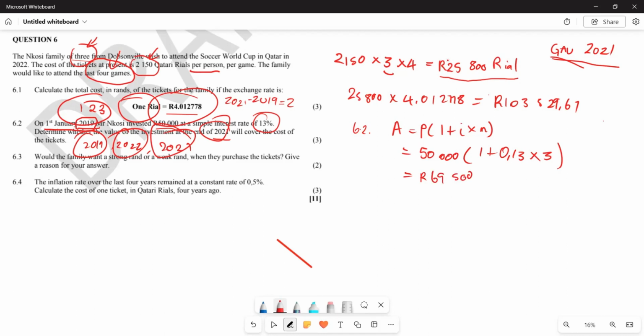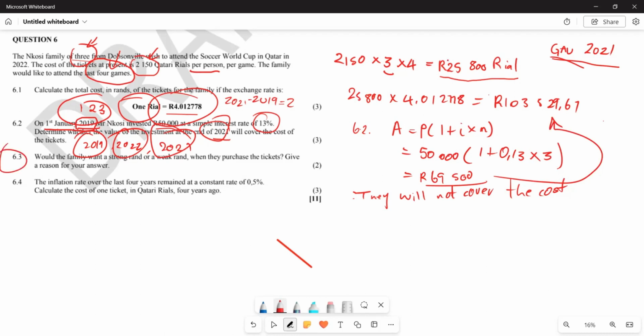69,500, right? Now the question was, are they going to be in a position to cover the cost of the ticket? Then our answer will be, they will not be able to come. So they will not cover the cost. Isn't it so? Because this money is not even close to the amount of money that they are supposed to pay for this particular game, for these particular matches in Qatar, right?